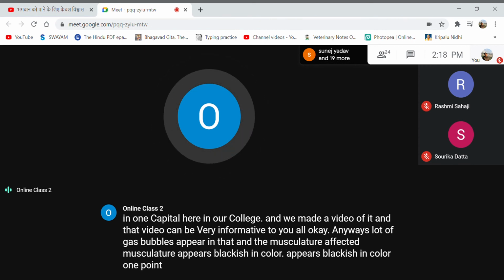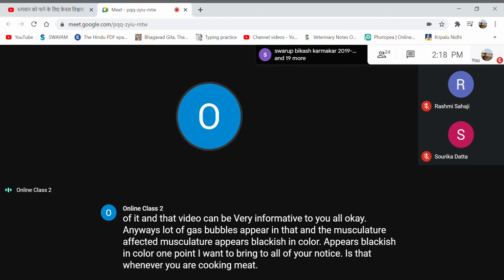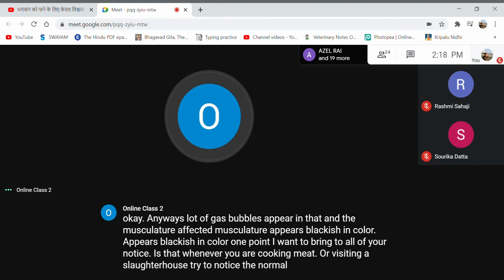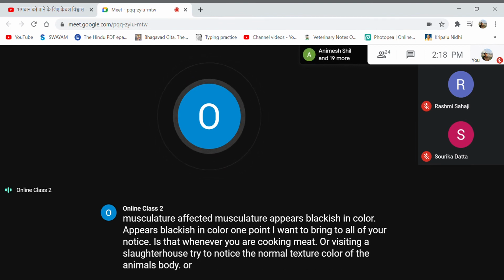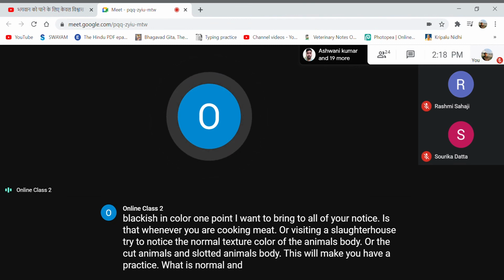One point I want to bring to your notice is that whenever you are cooking meat or visiting a slaughterhouse, try to notice the normal texture and color of the animal's body, the slaughtered animals' body. This will give you practice in knowing what is normal and later what is abnormal.